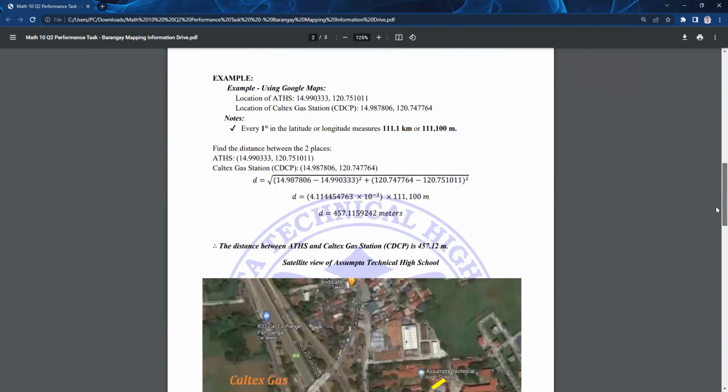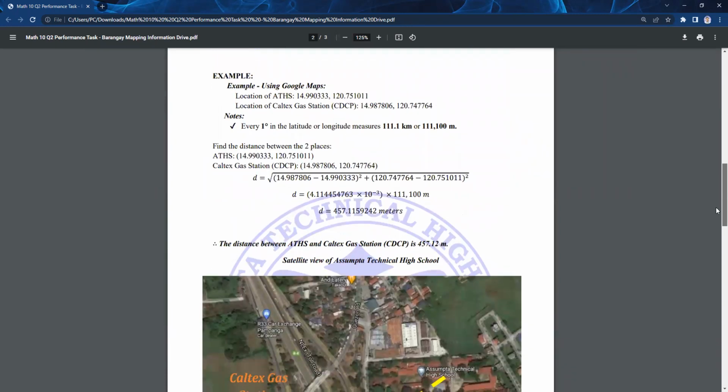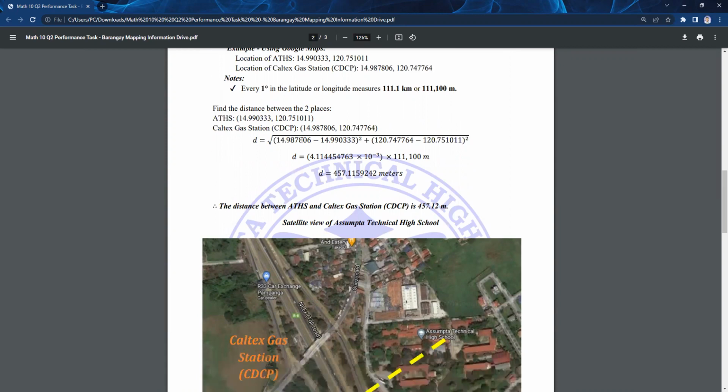So we have here an example on how to find the location using Google Maps and how to compute for the distance in between using the actual coordinates in the Earth's coordinates.